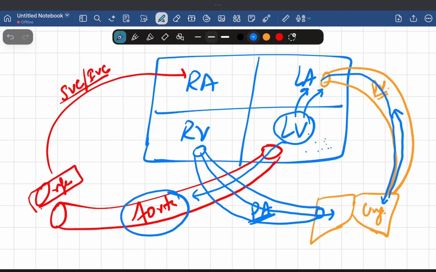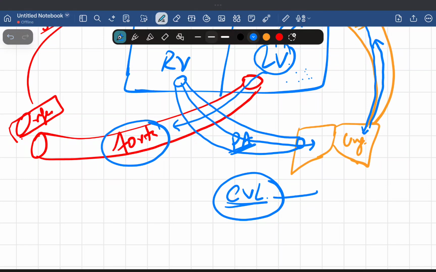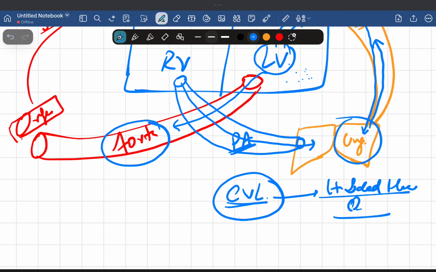In the lungs there are pulmonary capillaries and veins. So blood gets accumulated in the pulmonary capillaries and the veins, and finally in the lungs. That's what we call chronic venous congestion of the lung. So what is chronic venous congestion of the lung? It is because of left-sided heart failure. Because of left-sided heart failure, blood gets accumulated inside the lungs, in the pulmonary capillaries and pulmonary veins.